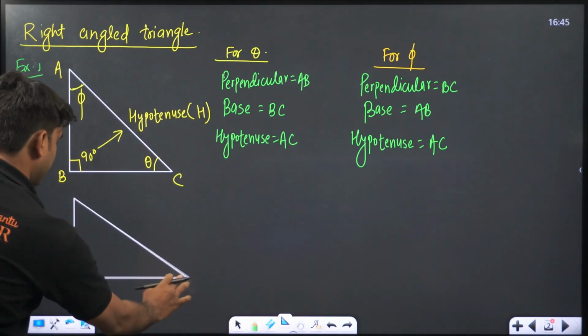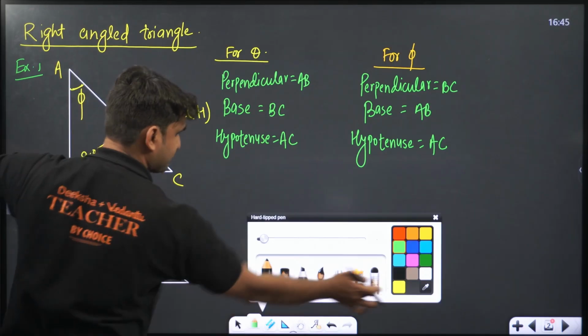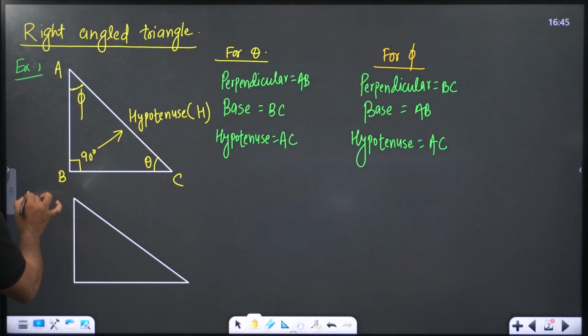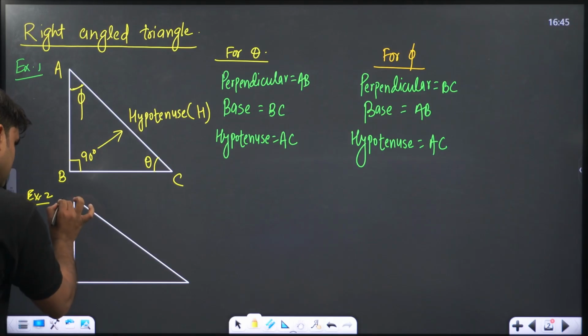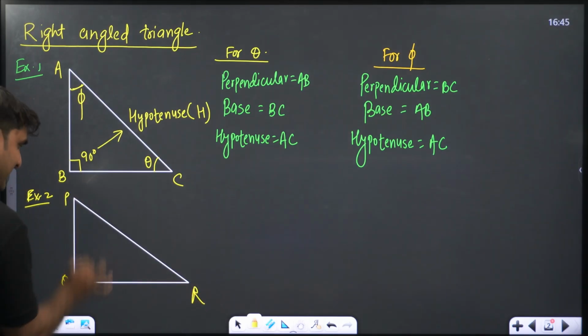Okay, so I have one more right angle triangle now. So this is example number 2. Let's say this triangle is PQR, and this angle here is theta.